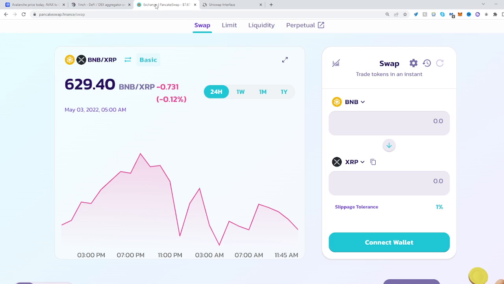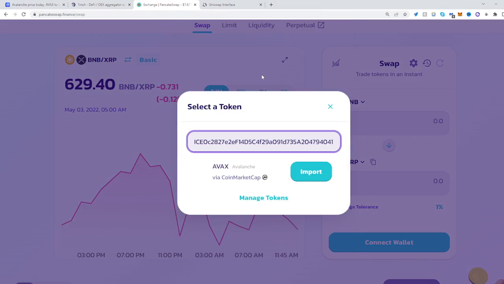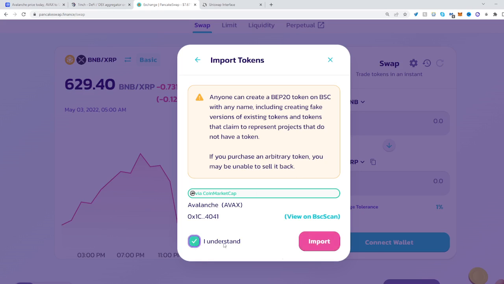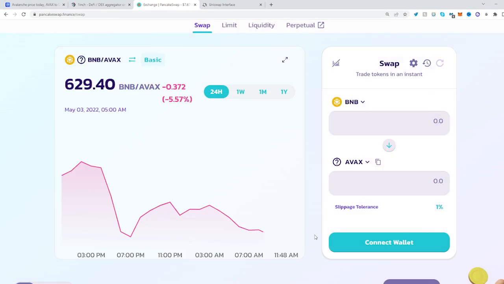Head over to PancakeSwap, click the token you want to buy, paste the address that we've just copied here, and import the coin. Click I understand, import. And that's it. Be sure to be on the BNB network, both wallets and platforms that you're trading on. And now you have to have some BNB to swap over to AVAX.